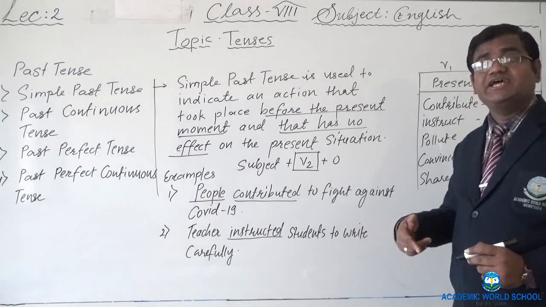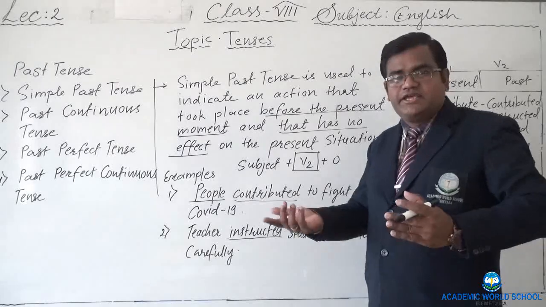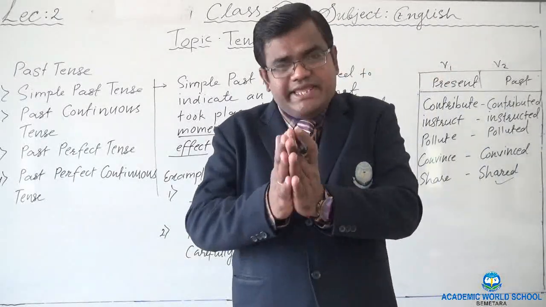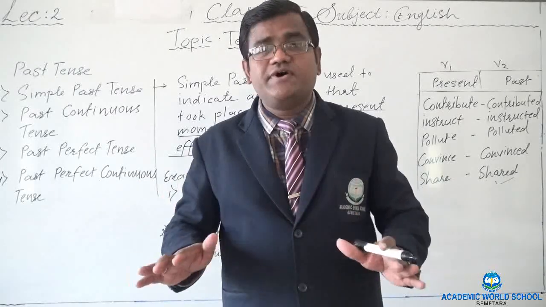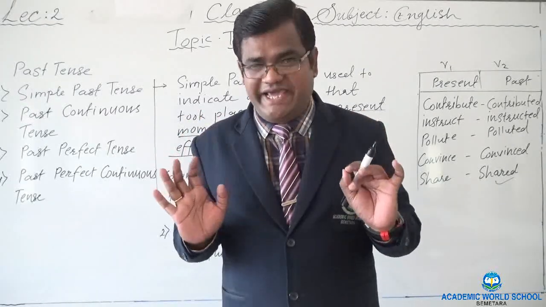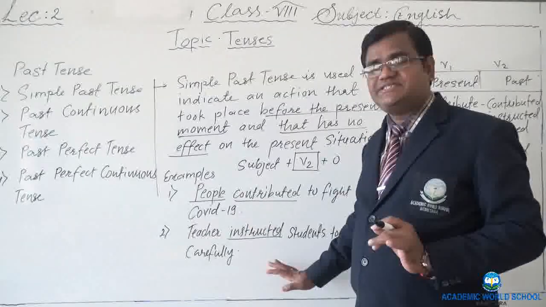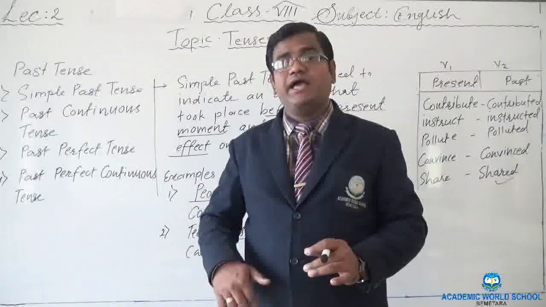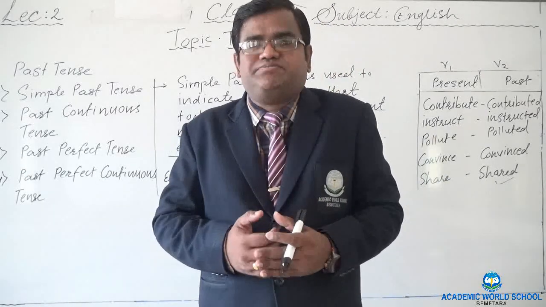The teacher gave the instruction and students started writing carefully. Simply he gave the instruction and the action is done. We do not take efforts also to do the action, right? Simply the action is done. So which sentences should we bring in present perfect tense then? For example, I have lost my purse.